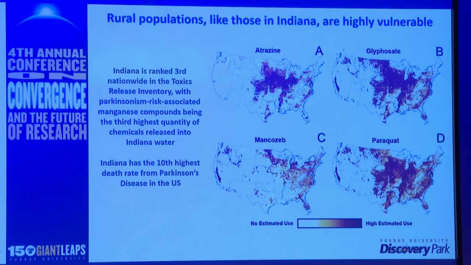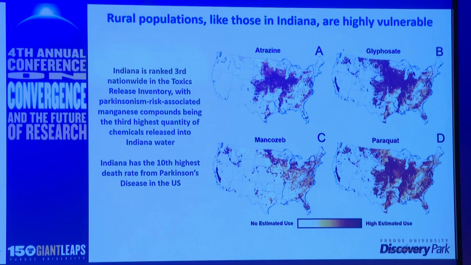And what you see here on the screen is a map of the annual usage rates of various pesticides. These pesticides obviously play a very important role in the generation of high quantities of food, which obviously is important as well for our own survival. But you can see there's also a non-uniform distribution of many of these pesticides.